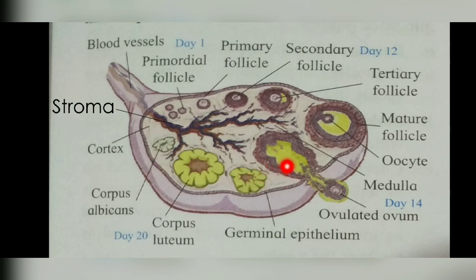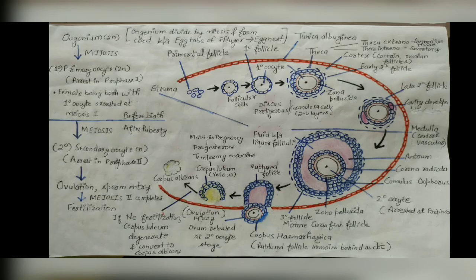And after this, the ruptured follicle is going to convert into a structure called the corpus luteum, and finally it converts into a corpus albicans. So this is the overall structure of our ovary. We will discuss in more detail. So here's the detailed structure.